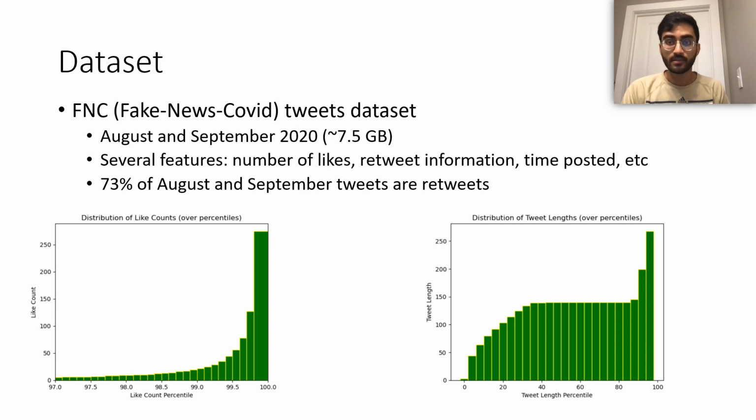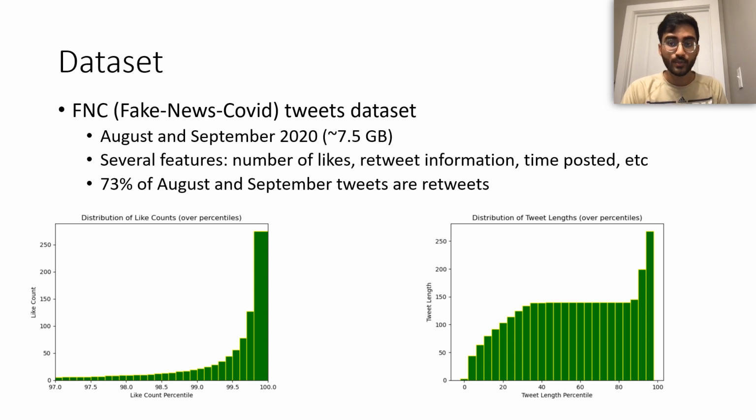For our dataset, we're using the FNC, or Fake News COVID Tweets dataset, and it's a collection of tweets that have been sampled related to COVID-19, and this collection has been happening since January 2020, and it's organized by month. So for our project, we're looking at August 2020 and September 2020 specifically, and each dataset is about 7.5 gigabytes. There are several features, including the actual text of the tweet, the number of likes of the tweet, if the tweet was retweeted, and who actually made the tweet.